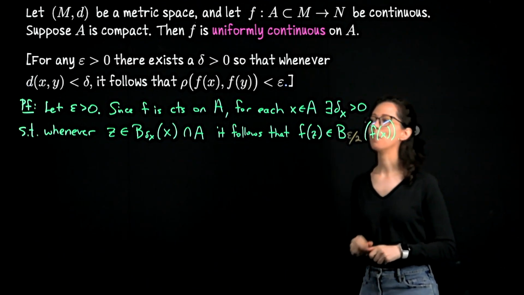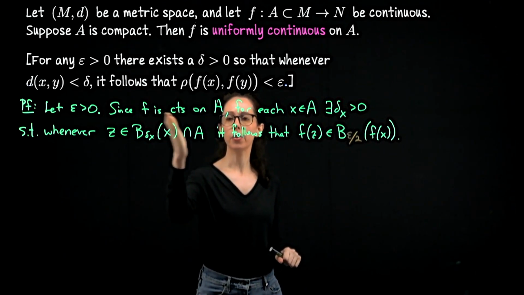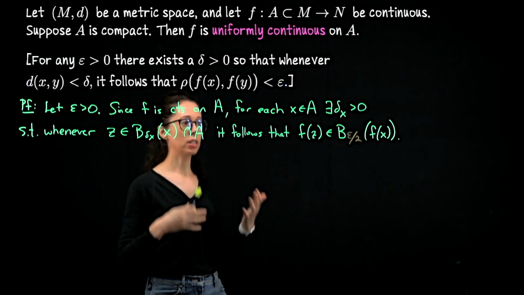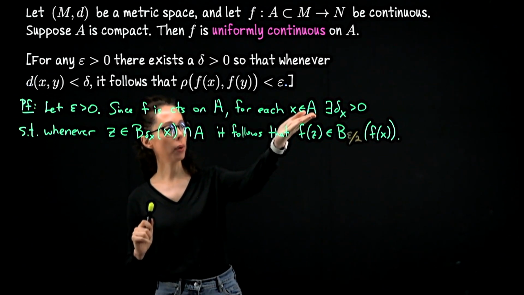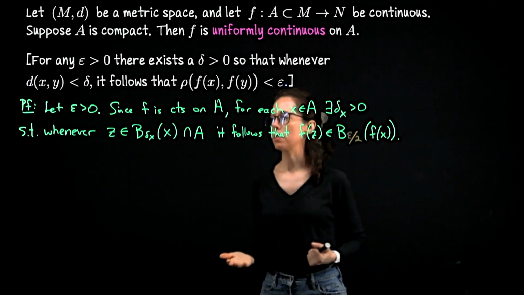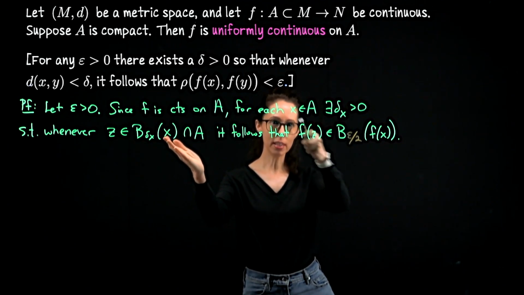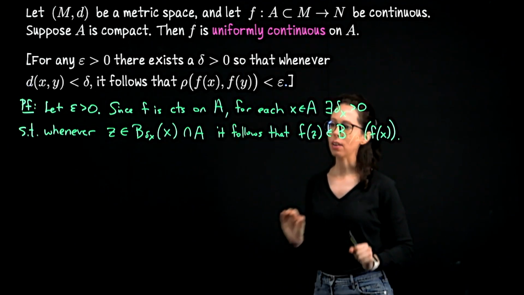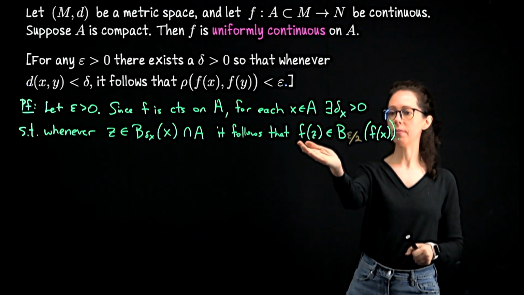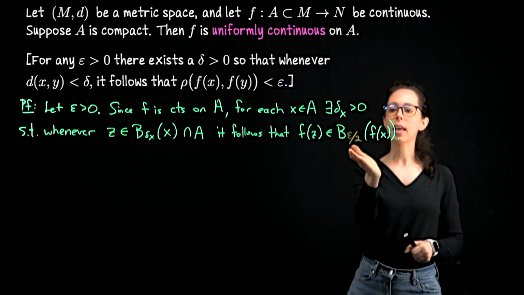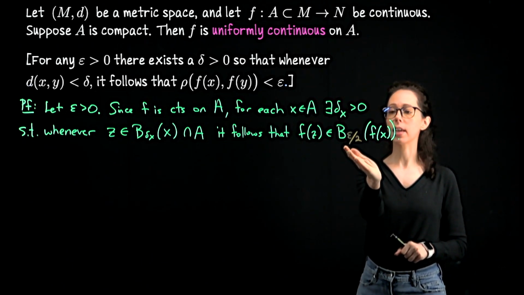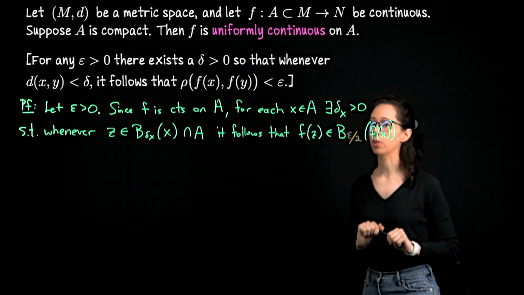All right, recapping so far. Because we know that we are looking at a continuous function, the definition of continuity, which is a point-based definition, is holding here. So for every point in the domain, there's a radius for that point, so that whenever the distance from any other input to this point, x, is less than that radius, then the distance from the output, which I'm calling here f of z, to f of x is less than traditionally epsilon. Here, because of a triangle inequality, we will insist that delta x is being chosen so that that distance is less than epsilon over 2.